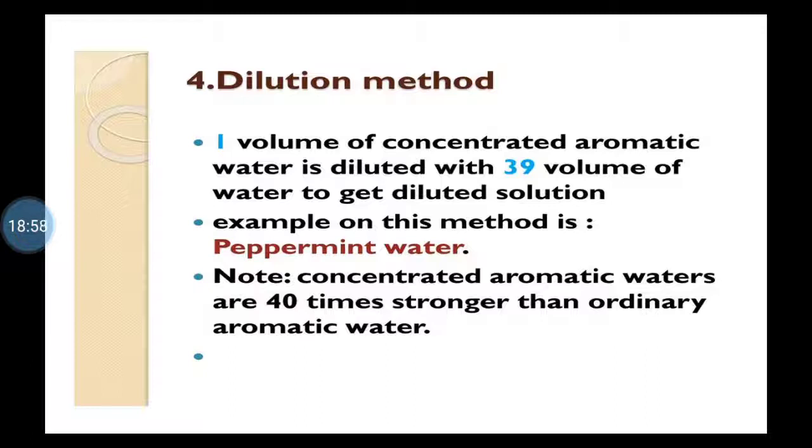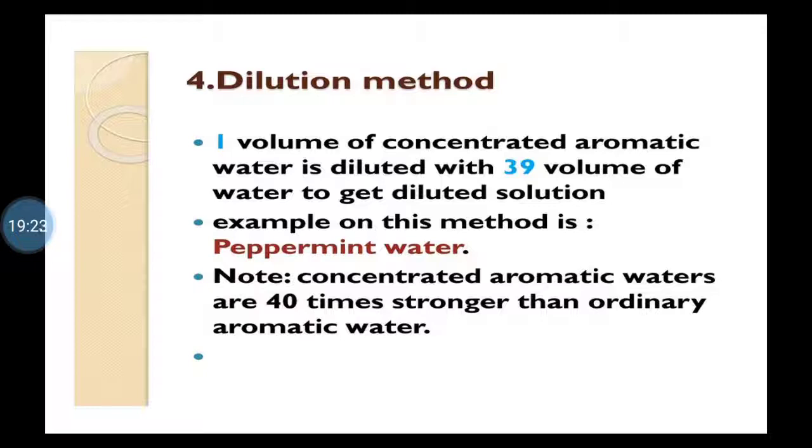Now here, these preparations are alcoholic non-aqueous preparations containing 2% of volatile oil. These concentrated preparations are prepared by dilution method and they are 40 times stronger than ordinary aromatic waters.